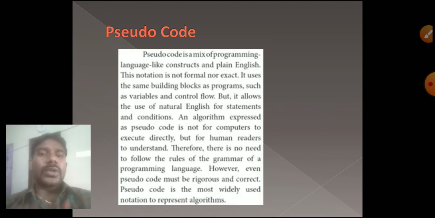Next one is pseudocode. As I already told you, pseudocode is a mix with programming language, in plain English, basic English. A programming language has some structure and some grammatical meaning, and plain English is not accepted in programming. It has small restrictions and some syntax, and we have to follow that language to make a program.